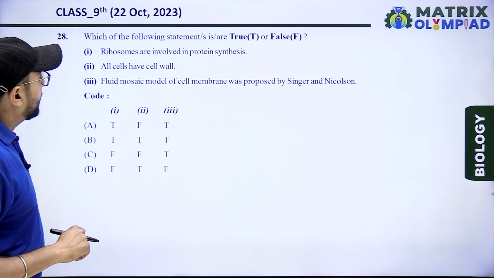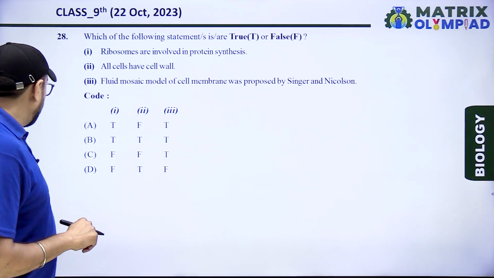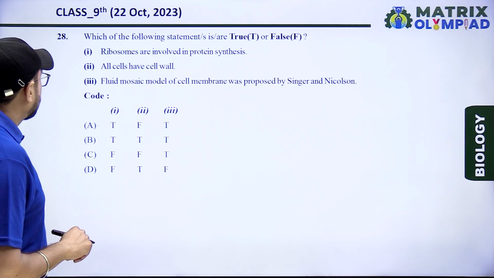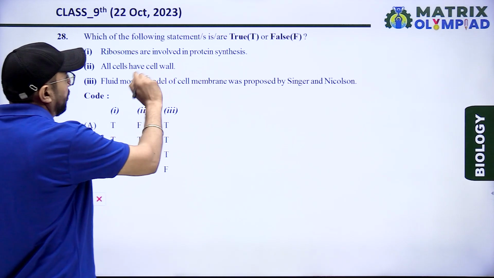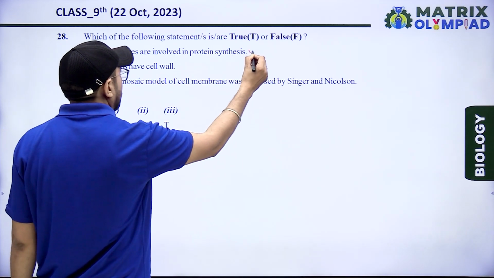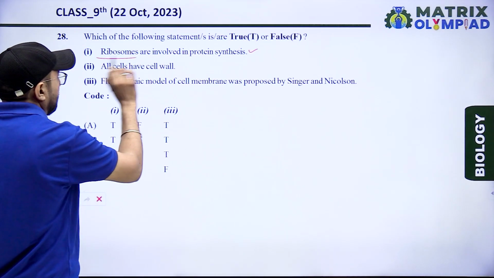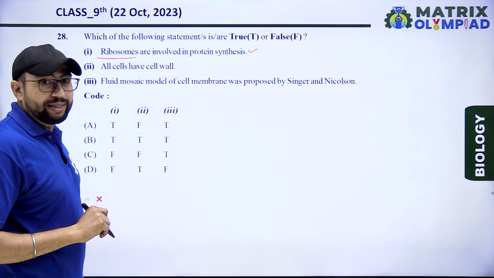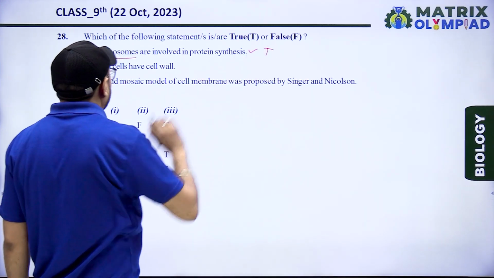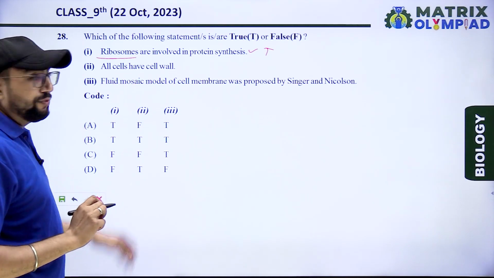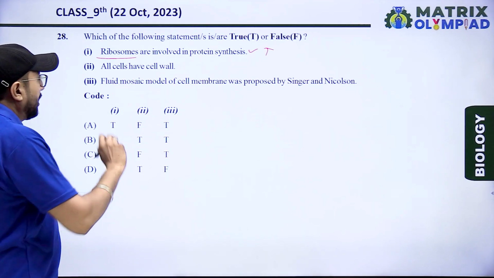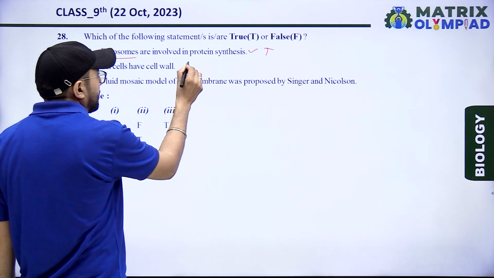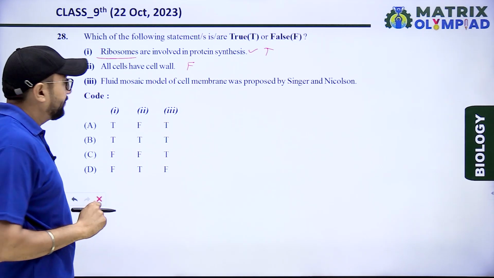Which of the following statements are true and false? Option first, ribosomes are involved in protein synthesis. That is right, because ribosomes participate in the translation process. True. Next, all cells have a cell wall. No, animal cells lack a cell wall. So that statement is false.